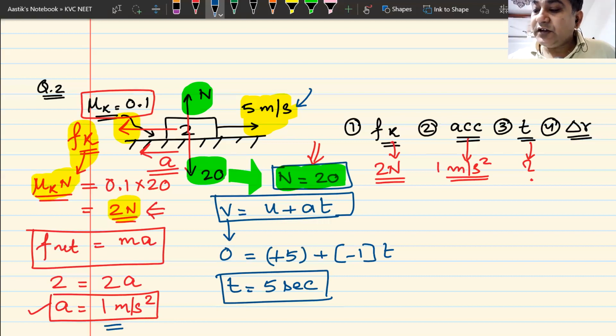So the value of t is not a question mark now. I have calculated it and it is 5 seconds. Do we understand this? Yes or no?